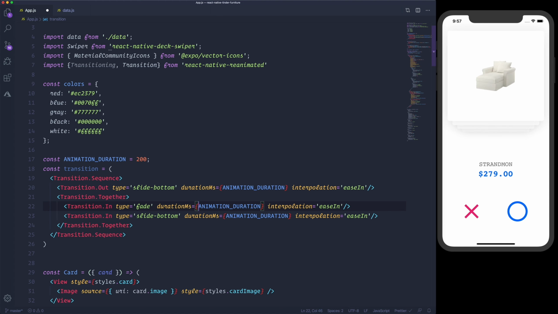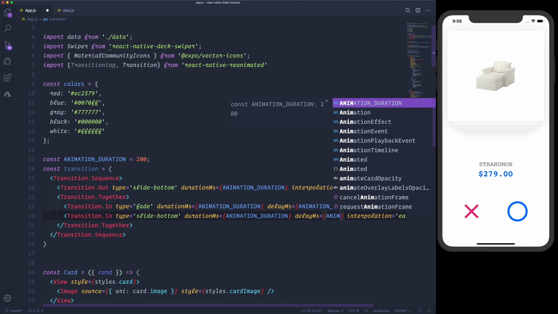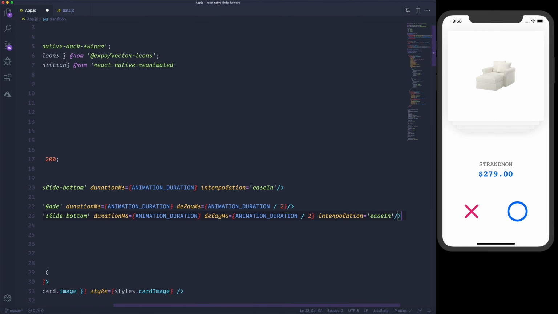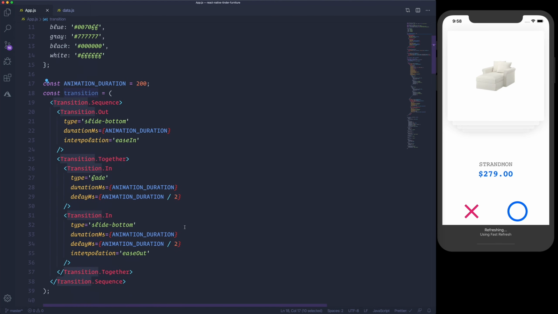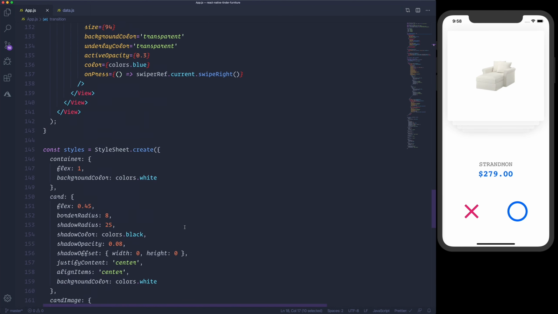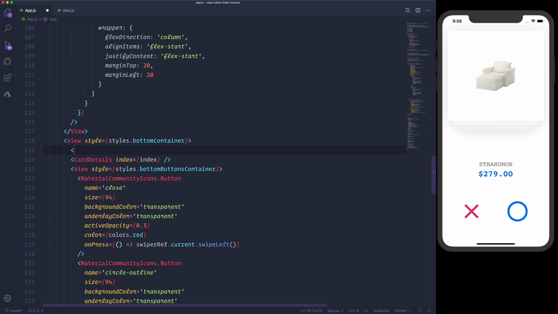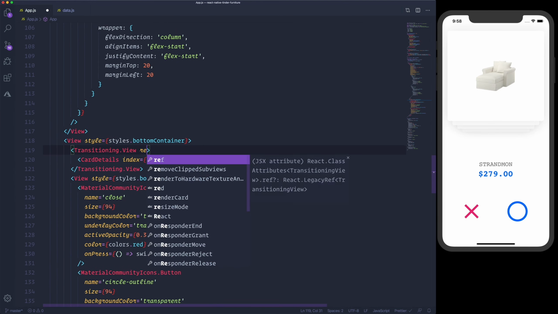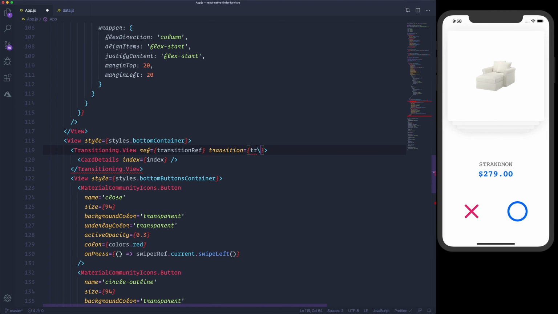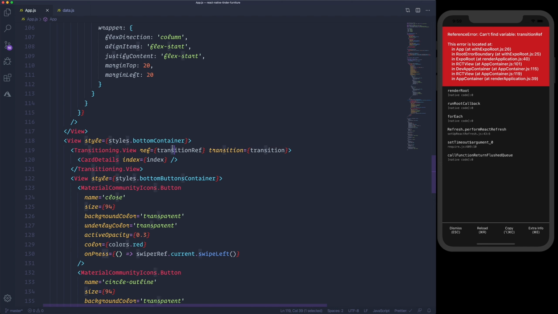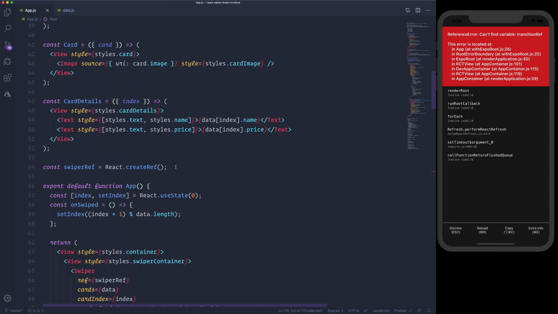duration of animationDuration, and then we would also like to apply a delay in milliseconds, and this is going to be animationDuration divided by 2. And we also like to slide-bottom, duration is okay, and we also apply a delay in milliseconds, animationDuration divided by 2, and interpolation is out. For this animation, we can go to the card details component and wrap it in a Transitioning.View. This Transitioning.View should have a ref, the transition ref that we've just created. Save and create the transitioning ref here.